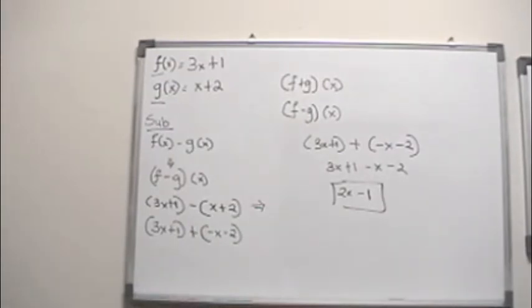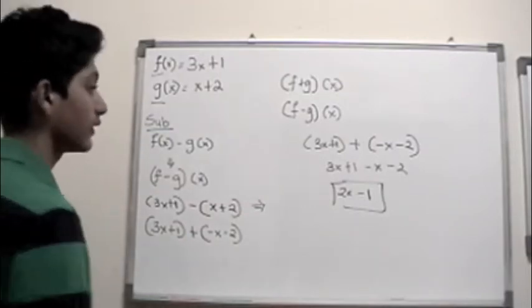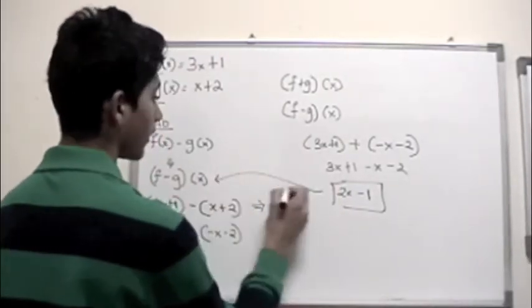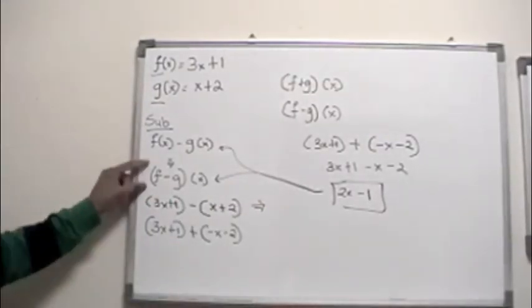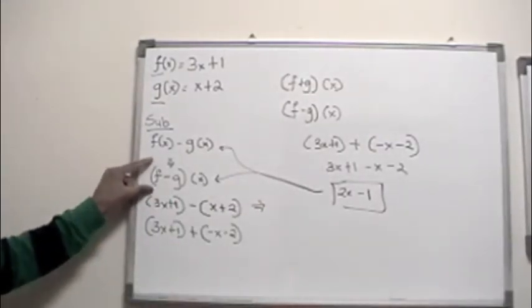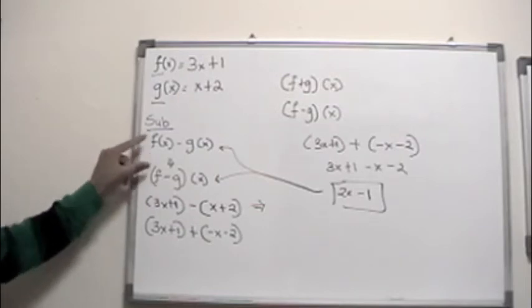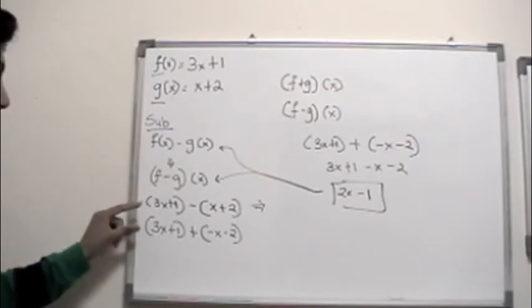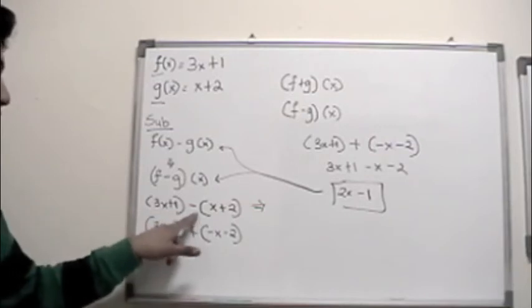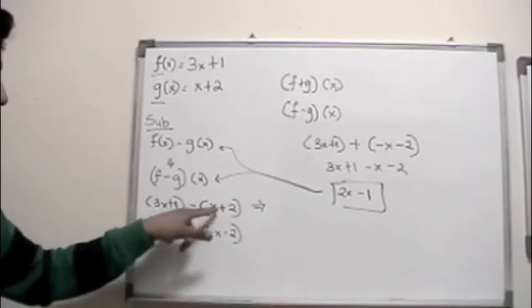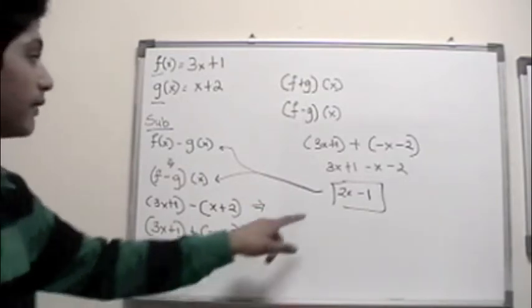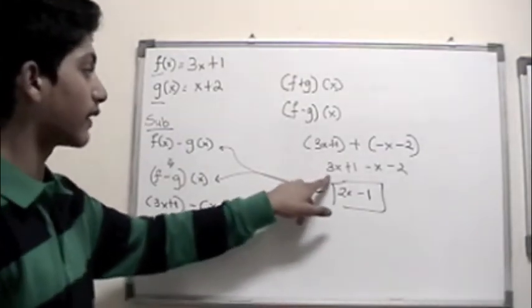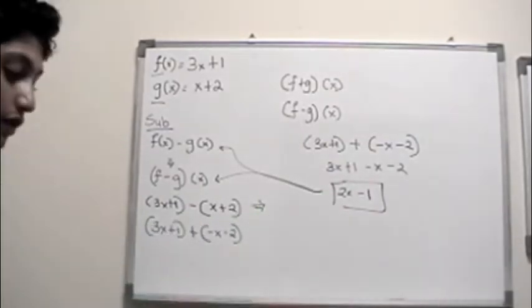And remember that you can put this in a notation which looks like this or like this. It's up to you. In most problems you would be given this, and you can substitute it in, which gives you this. You need to multiply negative 1 on every term, use the distributive method, and basically you remove the brackets, then combine the like terms, and you would end up with your answer.